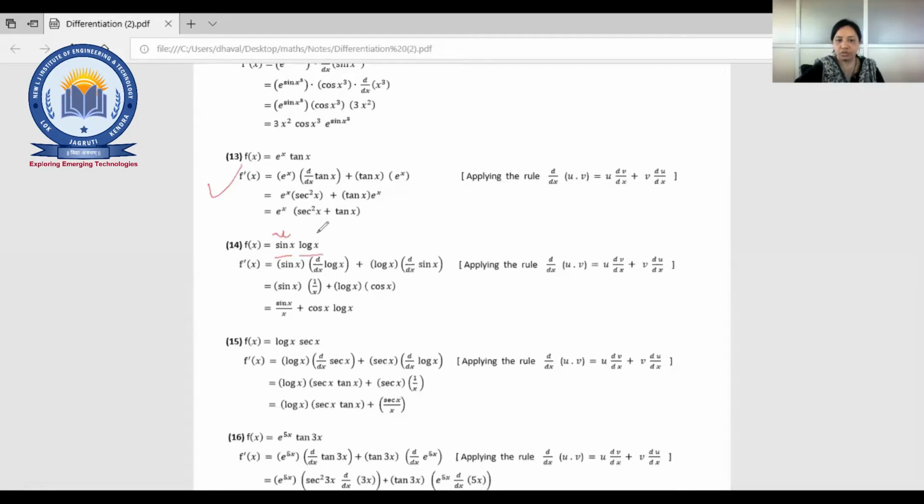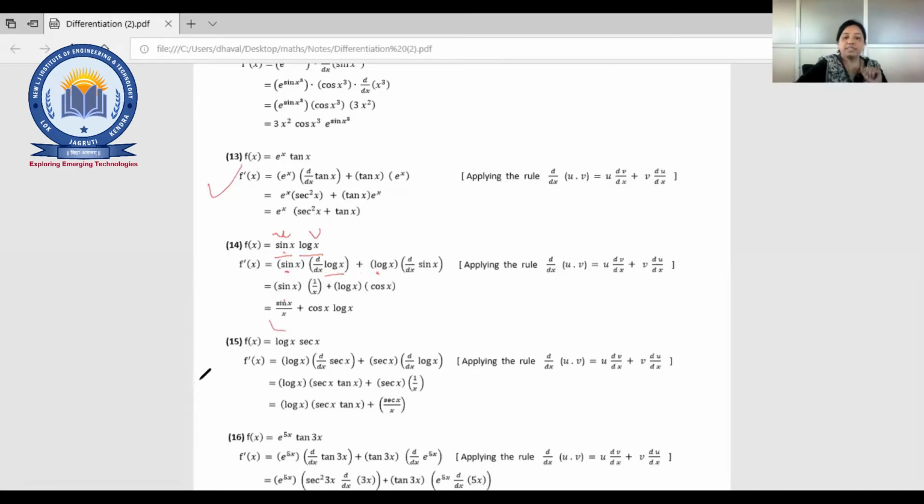Suppose this is u and this is v. So u will remain as it is, so sin x as it is, d by dx log x, plus v as it is and d by dx sin x. Fine. So you will get sin x into 1 by x plus log x into cos x. Fine. So this is our answer.